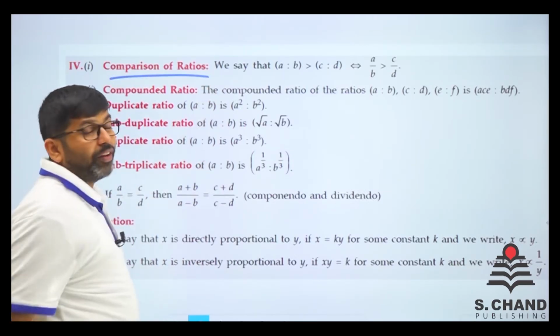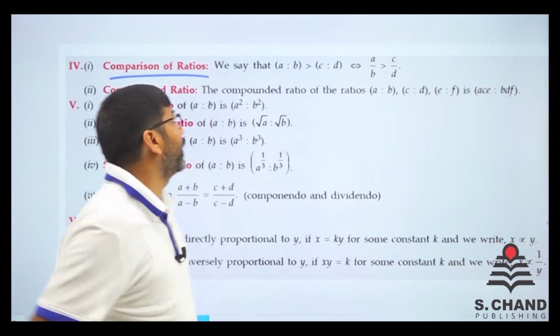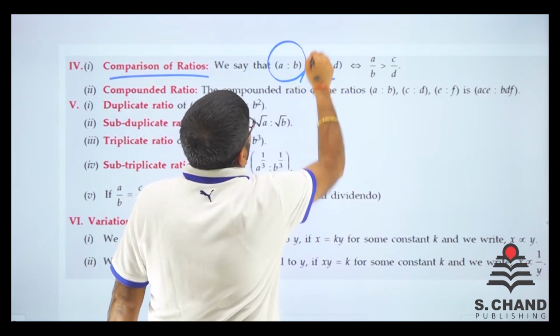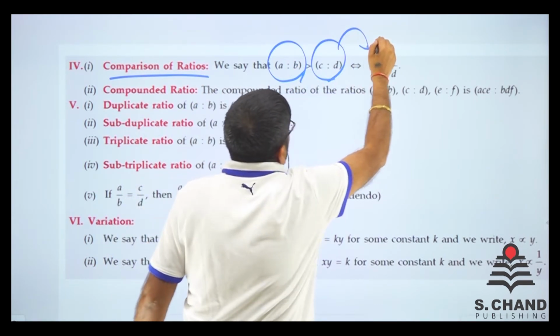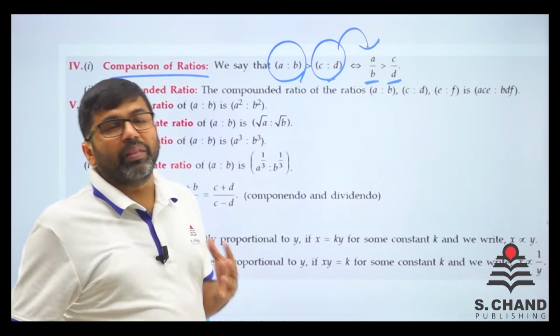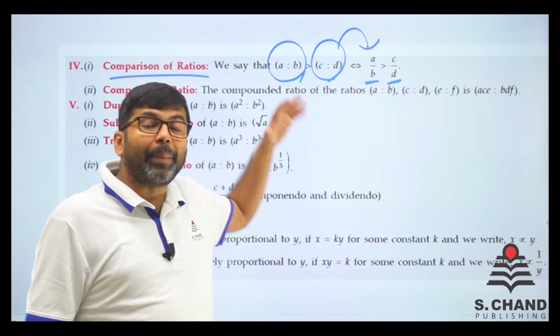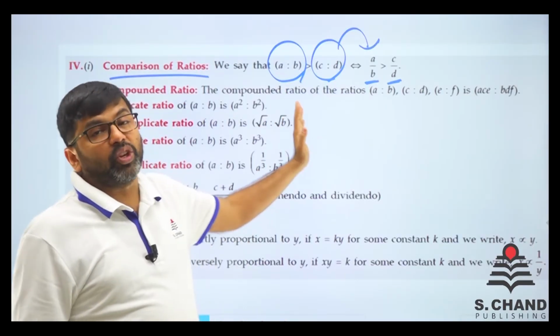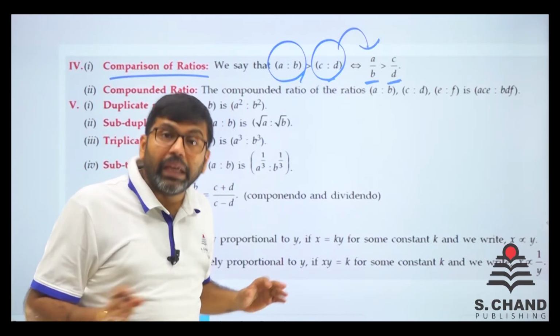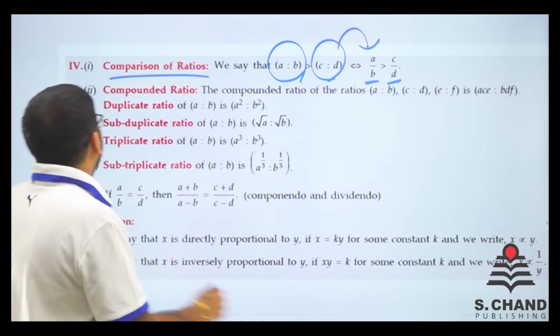Comparison of ratios. When ratios are compared, if I say A is to B is greater than C is to D, obviously that means A by B is greater than C by D. If they are not equal, then it may be greater than or less than. So comparison can also be done in ratios. That means fractions. Basically, ratios are fractions in mathematical terms, right?